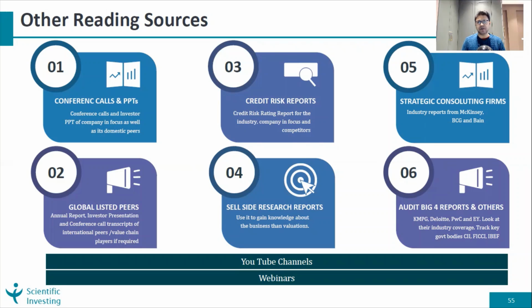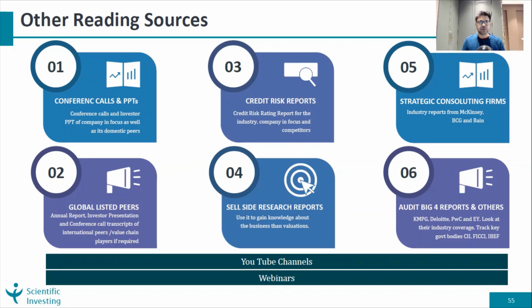The second is research information related to global listed peers. Especially nowadays, with the coming wave of IPOs, we are getting a lot of new kinds of businesses, and the question often asked is: we don't have an Indian counterpart, so how do we know how much valuation this company should get, or where should we learn more about the industry?